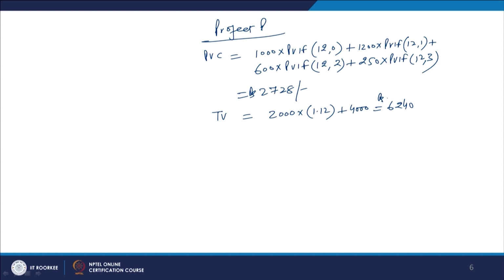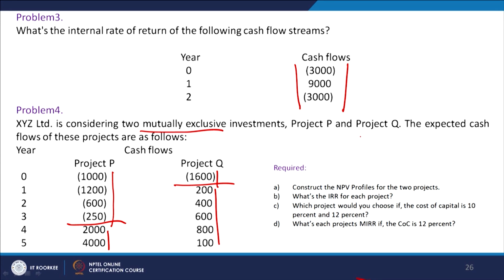Now you can apply the same model which I discussed with you. The present value of the cost is 2728, and then the terminal value is 6240 divided by (1 plus MIRR) to the power n. So, n is how many years? What is the life of the project? The total number of years given to us is 5.